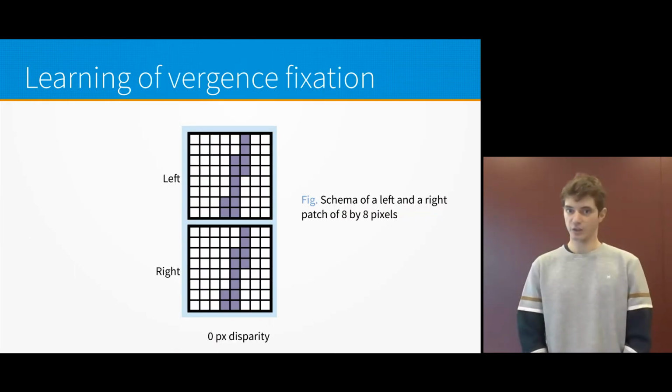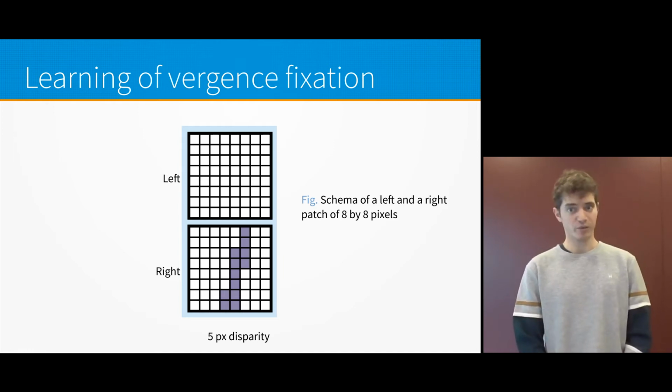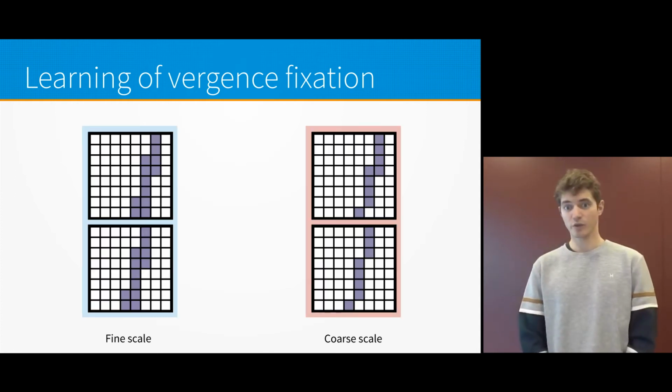To justify this design choice, I prepared a little animation showing an 8 by 8 pixels binocular patch taken from the fine scale. As we rotate the left eye only, the pattern on the left retina is shifted until the two images are completely different. When the vergence disparity gets too big, the information about the direction in which the eyes must move disappears. It is also predictable that for such disparities, the reconstruction error of the patches does not reflect the error of the joint anymore. The use of a coarser scale alleviates the problem, while also being more similar to biological eyes. A movement of 3 pixels at the fine scale corresponds to a shift by only 1 pixel at the coarse scale.